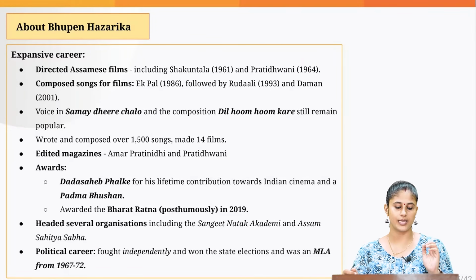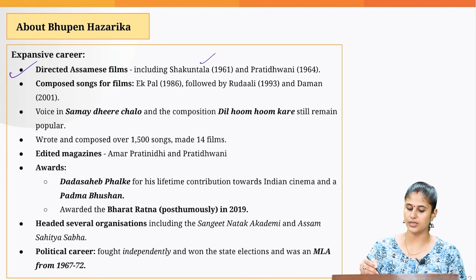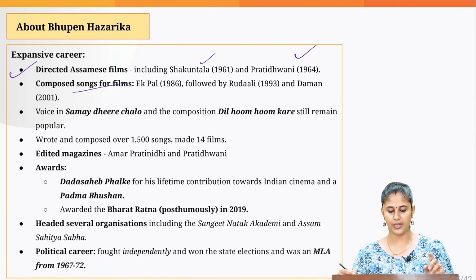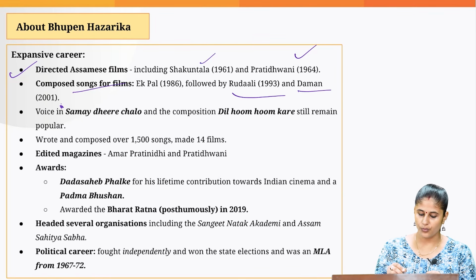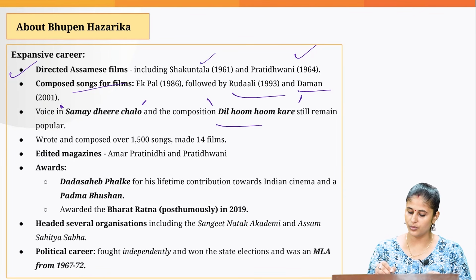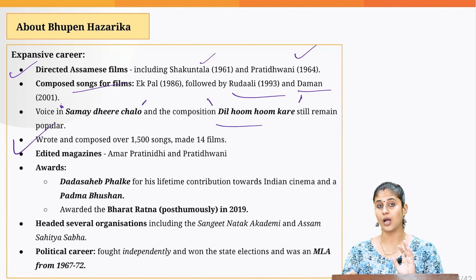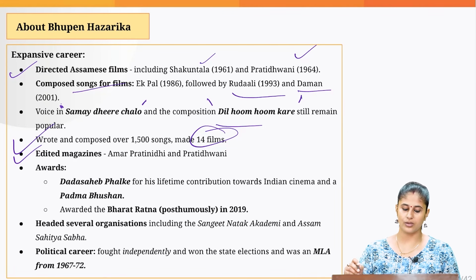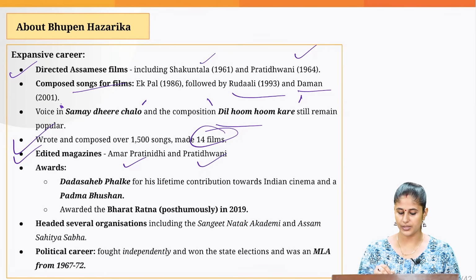Now, when you talk about his expansive career, he directed various Assamese films including Shakuntala and Pratidhwani, and he composed songs for films like Ek Pal, Rudali, Daman, etc. And his voice given for the songs Samay Dheere Chalo and Dil Hoom Hoom Kare are still popular even today. He wrote and composed over 1,500 songs and made 14 films. He also acted as an editor for various magazines like Amar Pratinidhi and Prithwani.